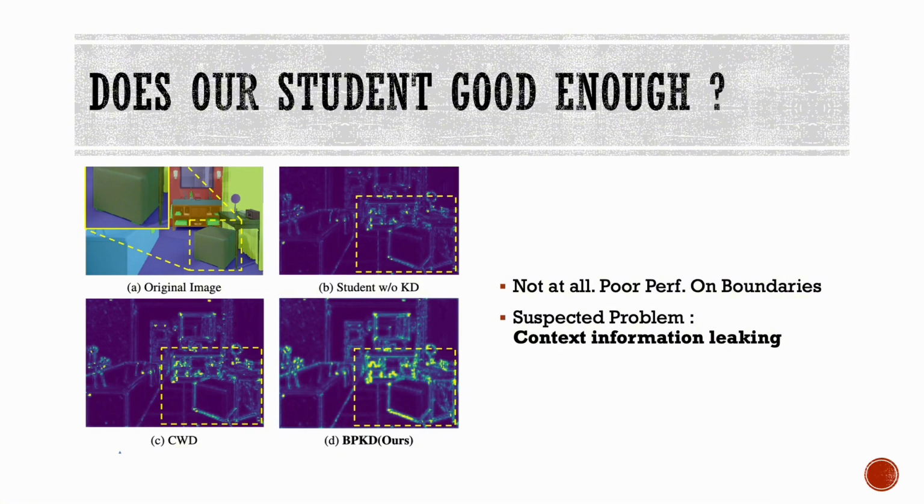To illustrate this point, the figure displays uncertainty maps. These maps are generated by calculating the mean entropy from the first layer of the feature maps. We offer a visual comparison of our method against previous works, such as CWD, as well as against a baseline student model without distillation. In these images, the presence of brighter colors signifies higher certainty, or conversely, lower uncertainty.